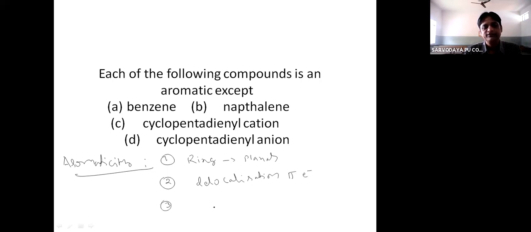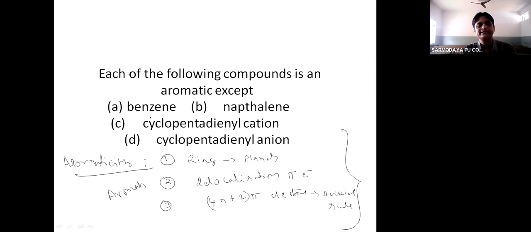Then it must follow Huckel's law: 4n plus 2 pi electrons. This is called Huckel's law. So any compound, if it shows these characteristic features, then it can be called aromatic. Okay. Let us take the examples here.